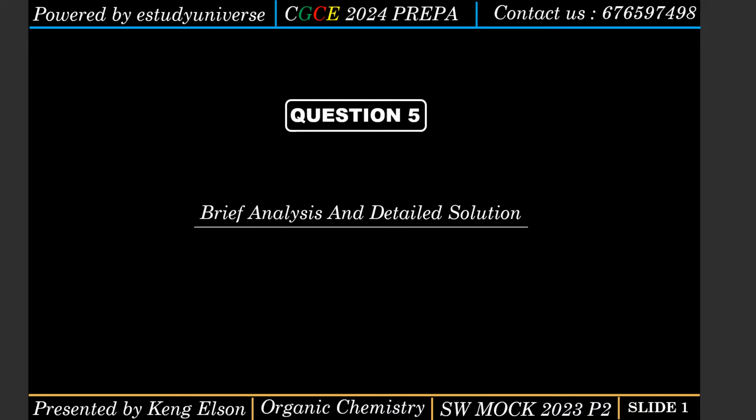Like I said, there are always 2 questions in organic chemistry. Question 5 and question 6 is always section C. What we are going to be doing is that I'm going to display the question to you, and then I analyze the question and give you the solution. If you have any worry, make sure you comment in the comment section. In fact, this is one of the videos where I want the audience to be very active.